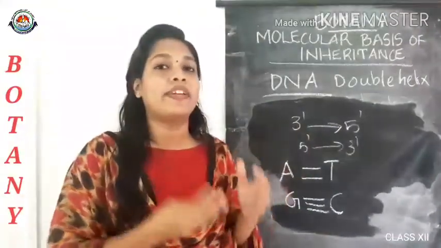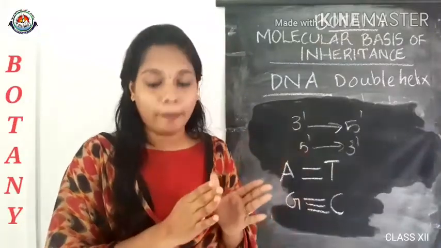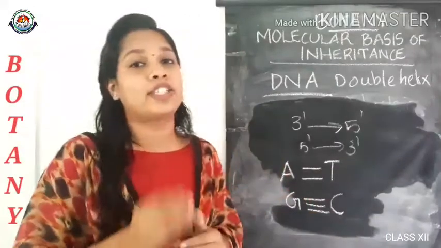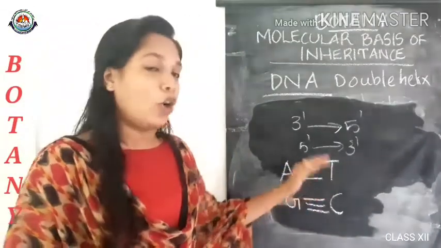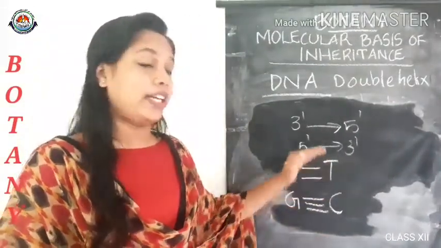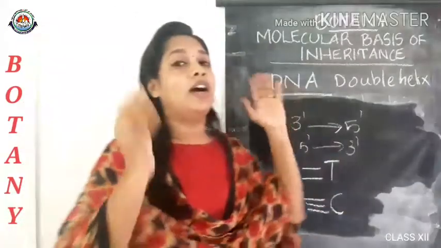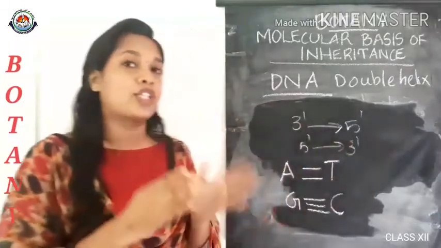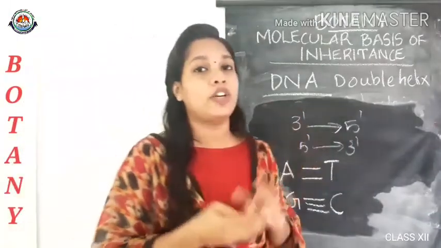This connection generates a uniform distance between the strands of the DNA double helix.